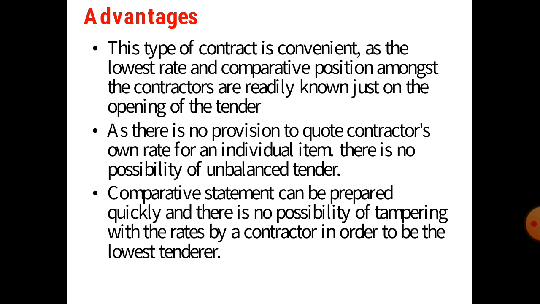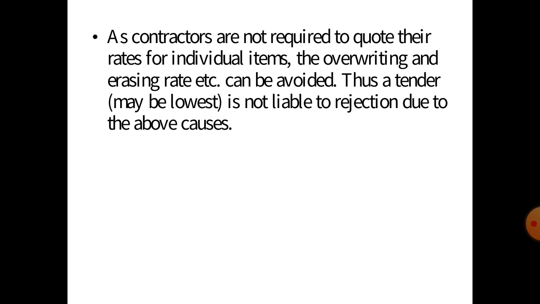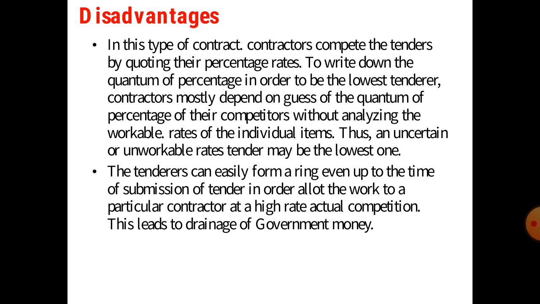There is no possibility of tampering with the rates by the contractor in order to become the lowest tender, as contractors are not required to quote rates for individual items, and overwriting and erasing of rates etc. can be avoided, and the tender is not liable to be rejected due to the above causes.